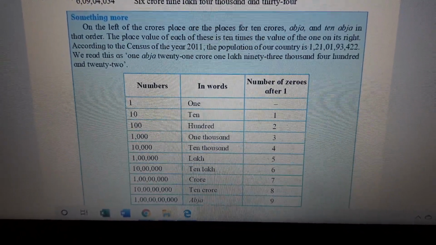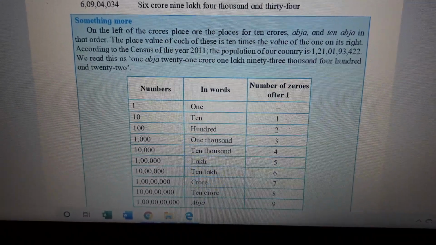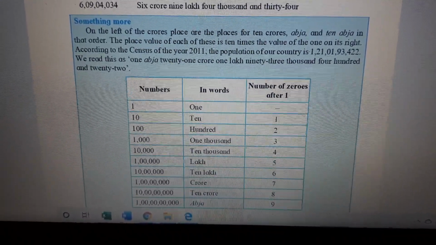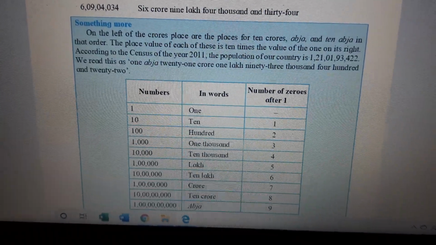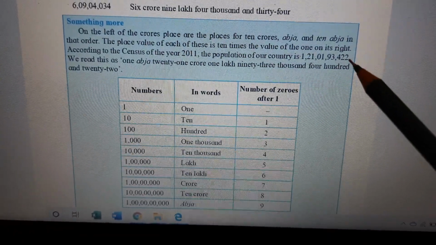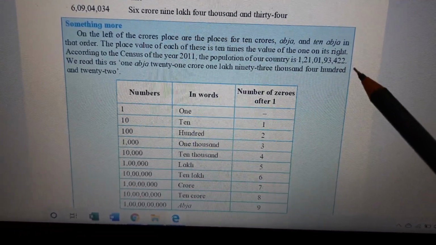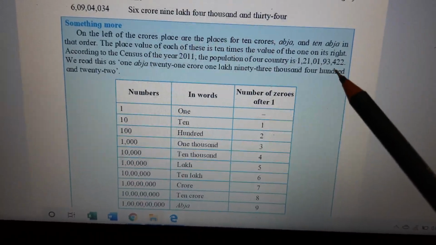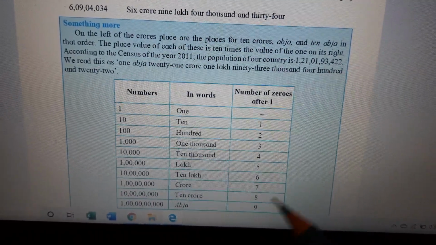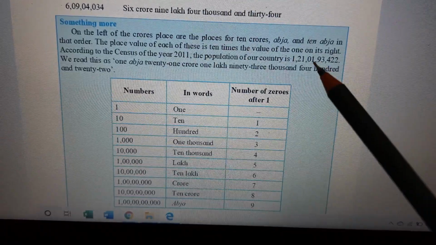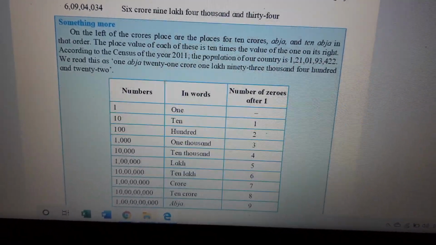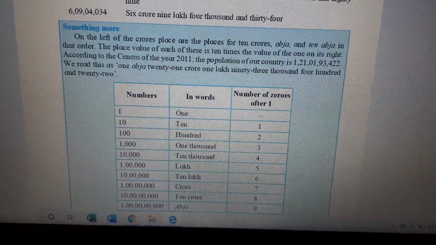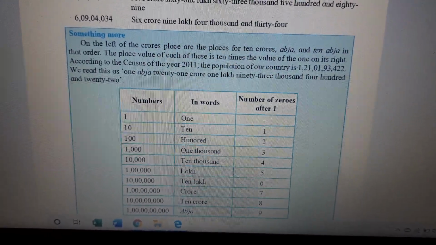how much? Yes. Read. 1 abja 21 crore 1,93,422. If you don't understand, I always told you, right there: units, tens, hundreds. So it's 422. Then this is 1,000 and 10,000. So 93,000. This is lakh and 10 lakh. 10 lakhs place is 0. Okay. So it is 0. 0 means it is 1,000. Okay. So and 21 lakh.